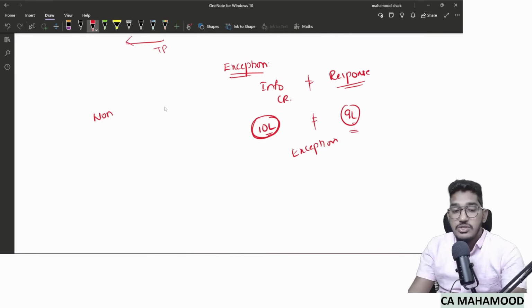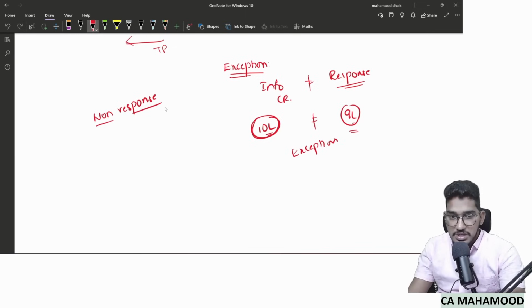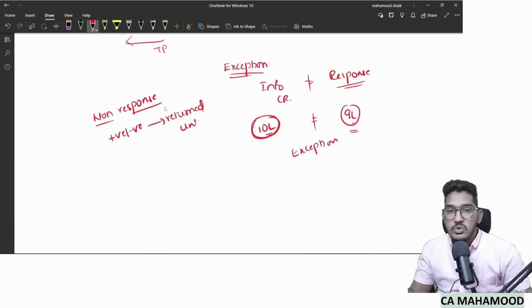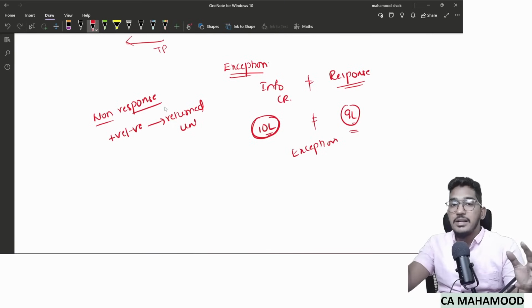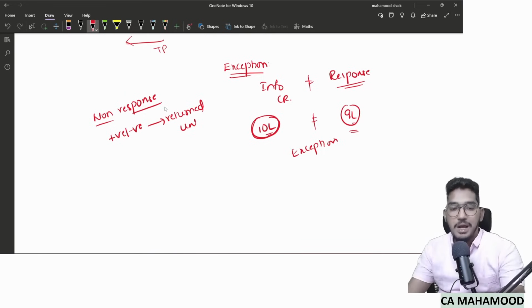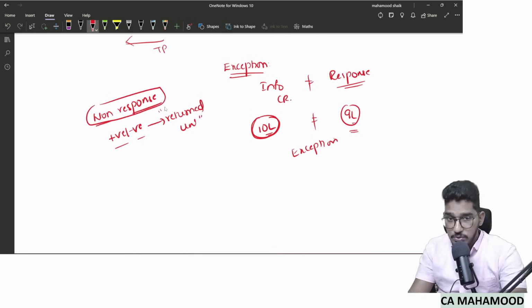Now one more definition, which is non-response. So what do you mean by non-response? If you sent a confirmation request, either positive or negative, but that has been returned undelivered, the third party was unable to be found out and you got it back. Like you sent a mail, immediately you got a reply that the email address which you have used does not exist. So it has been returned undelivered, non-response. Or you posted a letter, but the third party was unable to be found. You got that post back. So you send a confirmation request, either positive or negative. If it has been returned undelivered, that scenario we call it as a non-response.